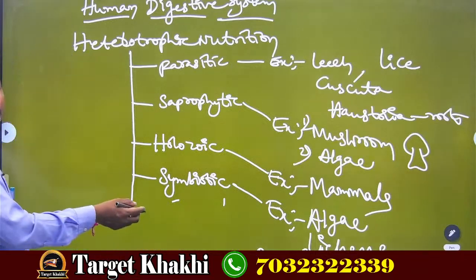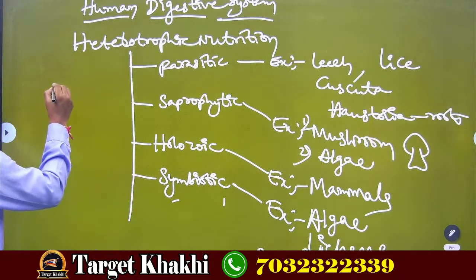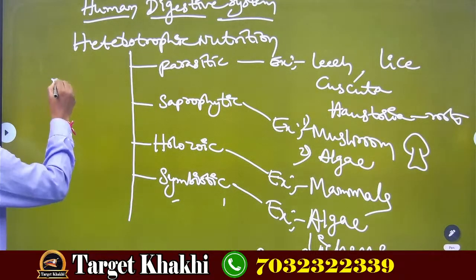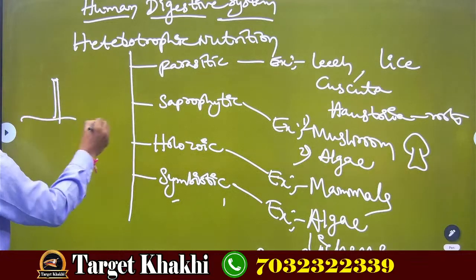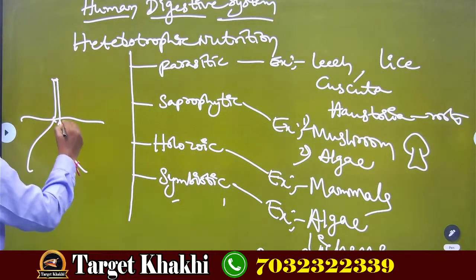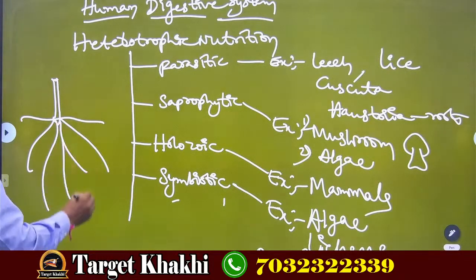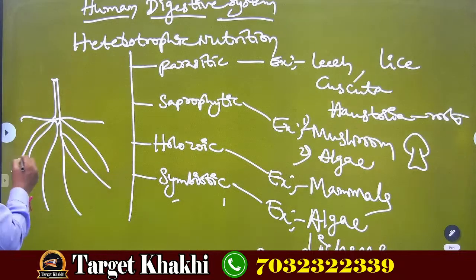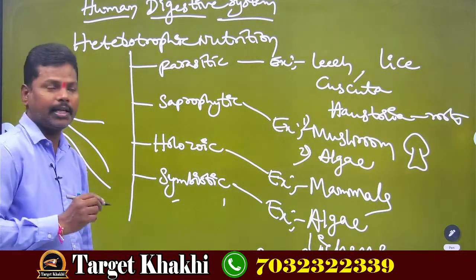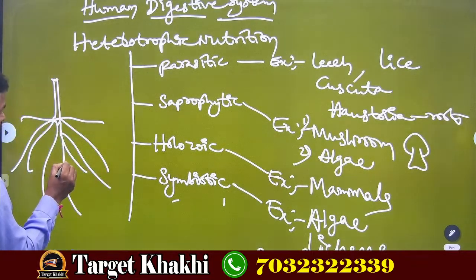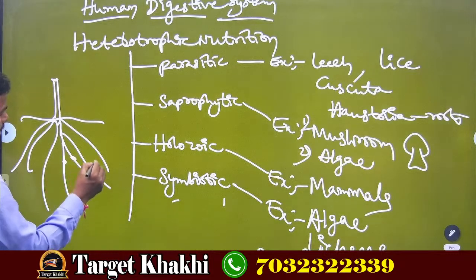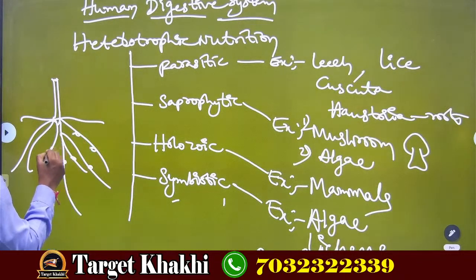I am drawing it now. These are called the root nodules, right?